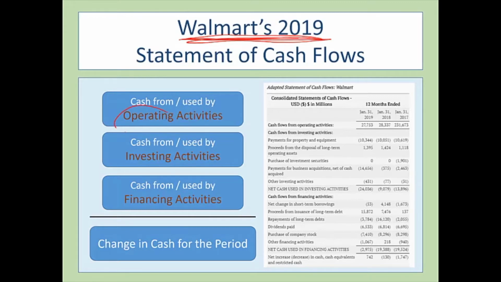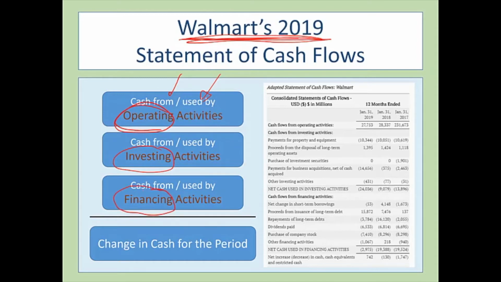One is operating activities. How much cash did we generate from our operations? Cash in, cash out. Then the second category, investing activities. That's buying and selling property, plant, and equipment and other things. How much cash in, how much cash out.